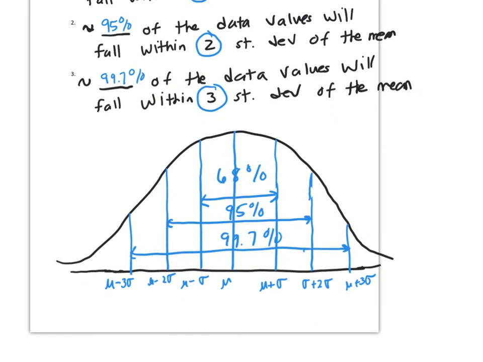So if you've got your mean here in the middle, and plus or minus one standard deviation here, 68%, plus or minus two standard deviations, 95%, and then here, three standard deviations, 99.7. So let's do one example.